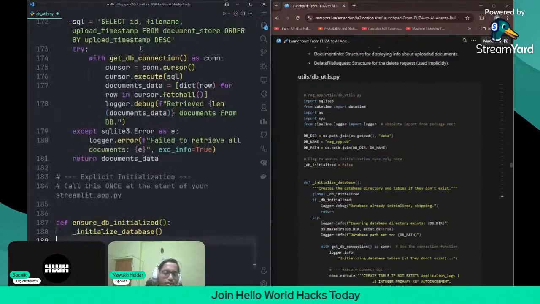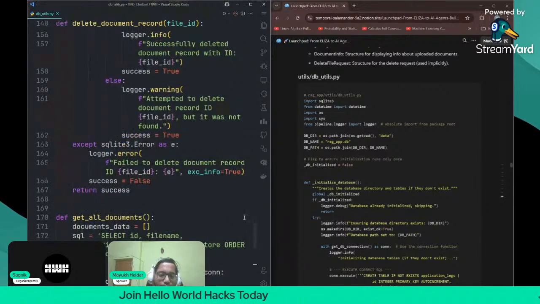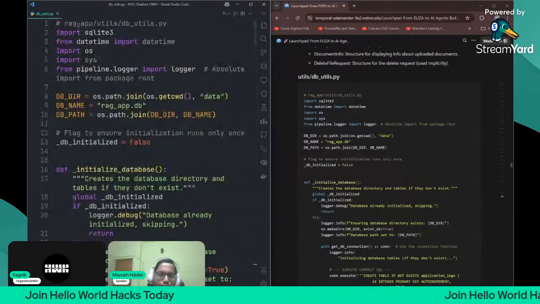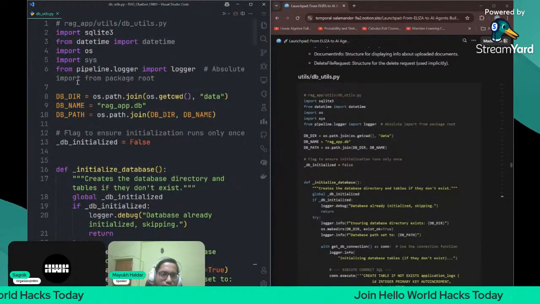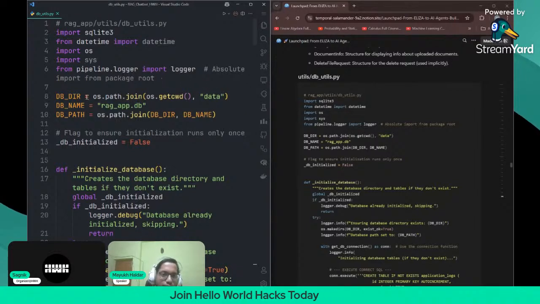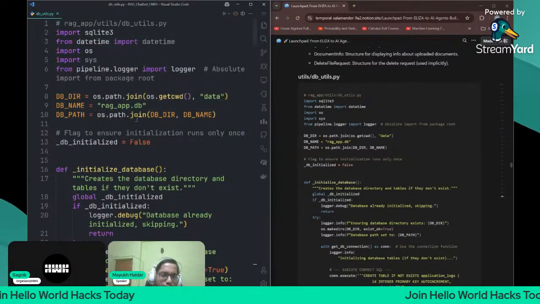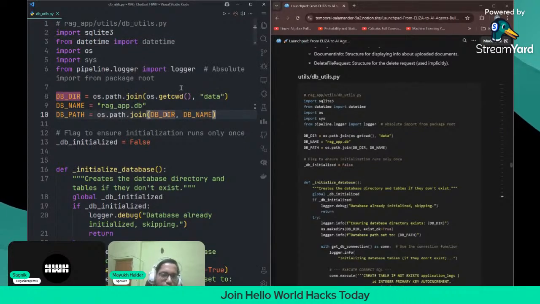Okay, just copy paste it here. What is it actually doing? Let me just explain it once in short. First, you are creating the data directory. Then it will create the database name as ragapp.db. Then the DB path as os.path: it will just join the path from the DB directory and DB name. So under the data directory it will have ragapp.db.